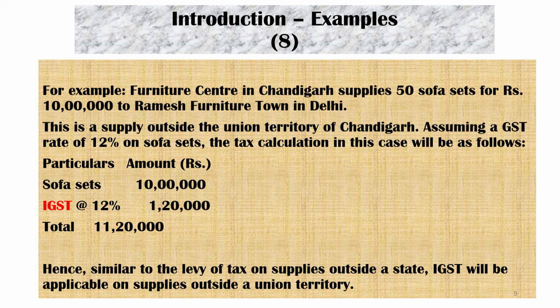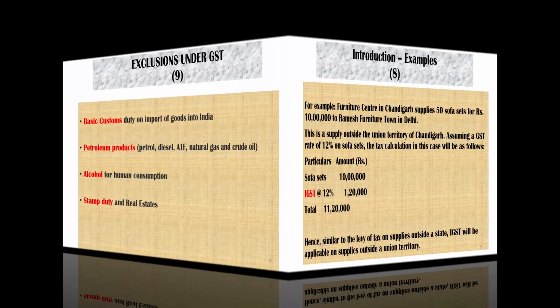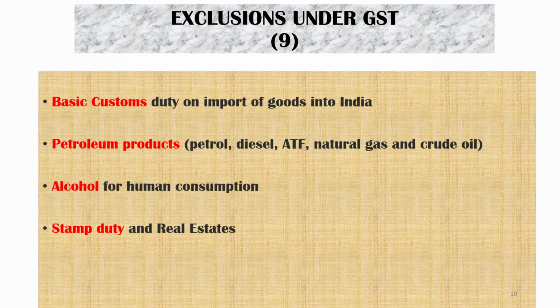Similar to the levy of tax on supplies outside the state, IGST will be applicable on supplies outside the Union Territory. Even though it is a Union Territory, the IGST is applicable like other states. I think you understood the difference between Union Territories without legislature and other states. Now we will go for the exclusions under GST. What are the exclusions?